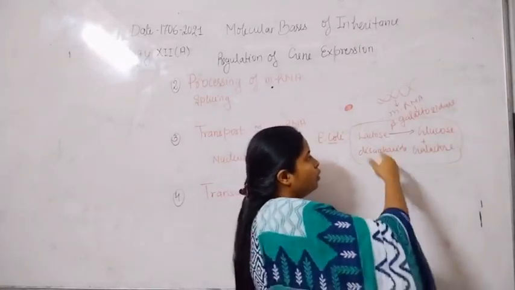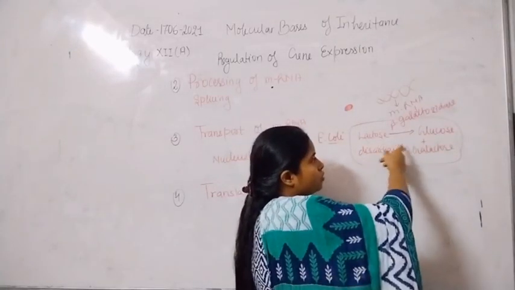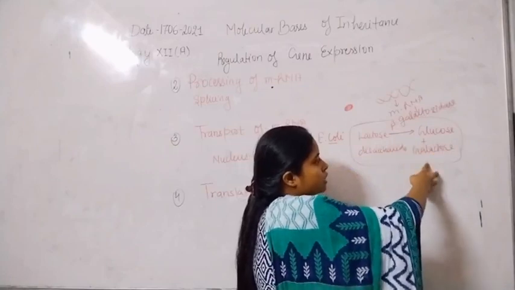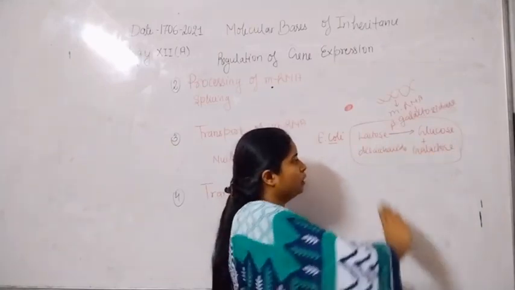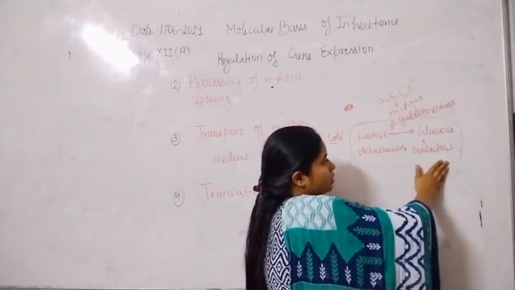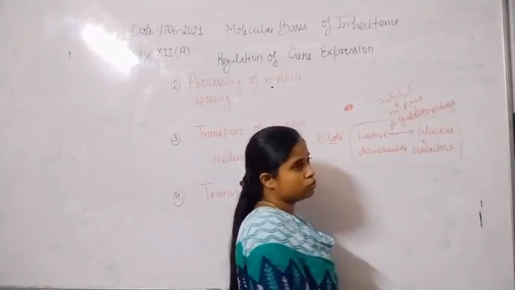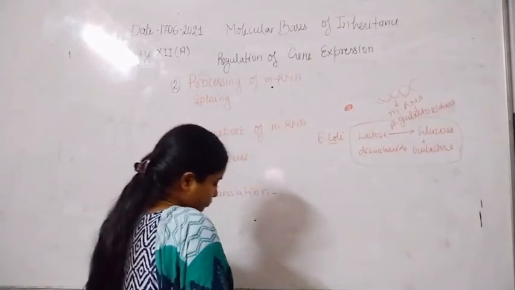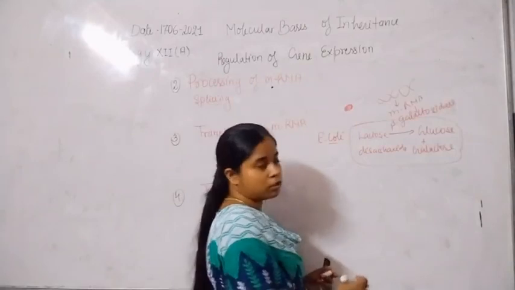With the help of beta galactosidase, lactose breaks into glucose and galactose, from a disaccharide to monosaccharides, and glucose is used as an energy source for the formation of ATP.